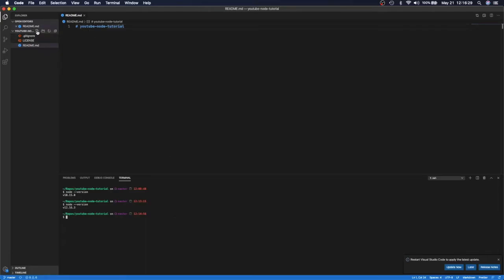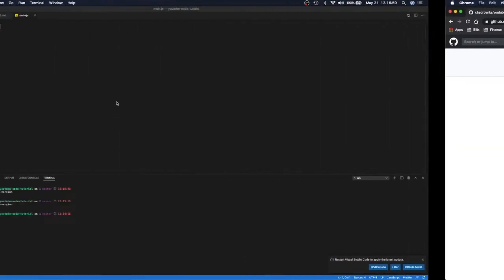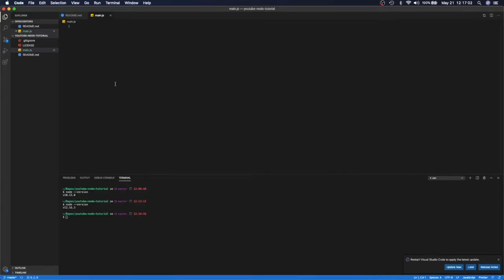So the first file I'm going to make, just as a good example, is main.js. Now, I'll probably end up moving this file and calling it example1 or something in a future video, but for now it's just going to be main.js, and you can just write JavaScript in here, right? And we're using .js because it is JavaScript, so Node executes JavaScript files. It could be named anything you want, really. I mean, you could have done index.js, right? And the cool thing is, in a browser you could execute those JavaScript files almost the same. Now, there are some Node things that won't work in a browser without some special steps taken, but